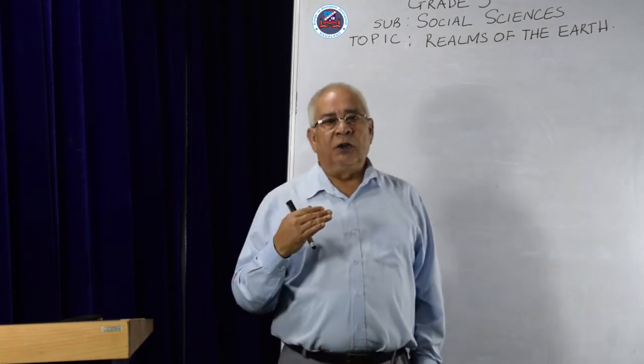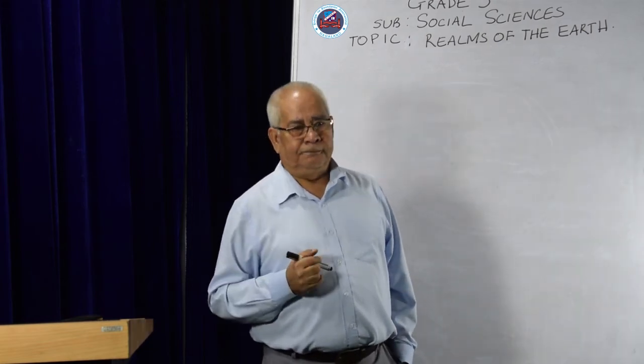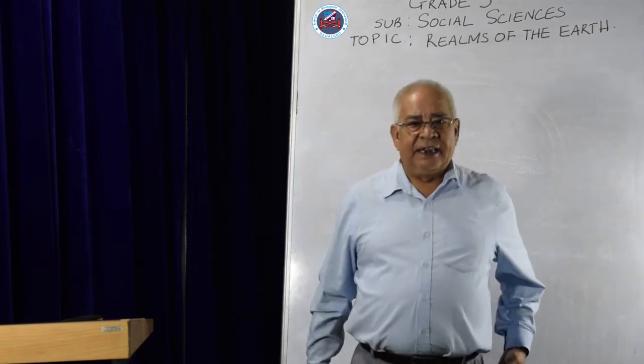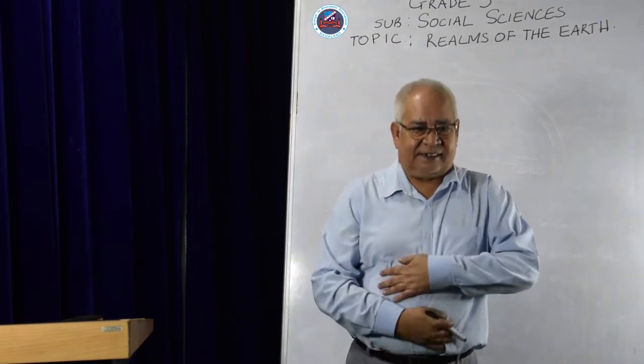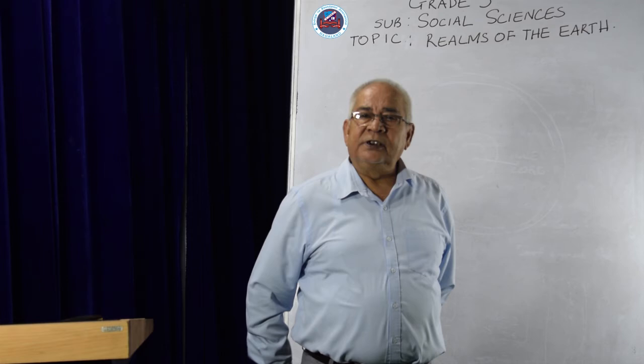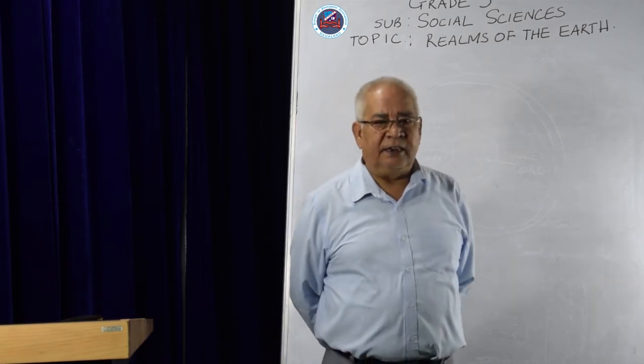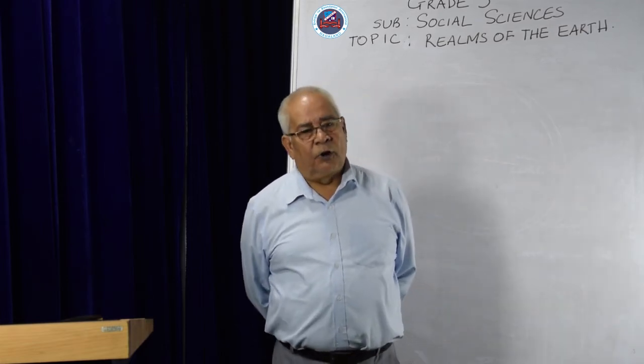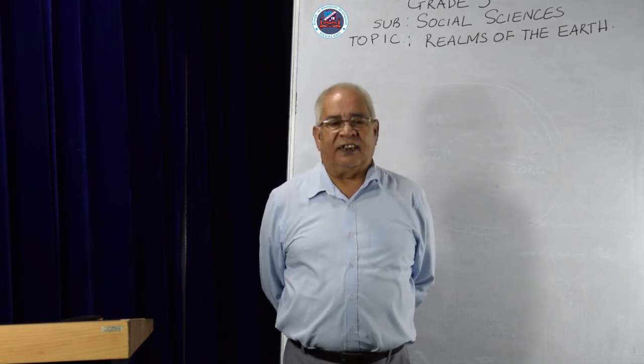Now we move on to the atmosphere. Atmosphere basically is a mixture of gases like nitrogen, carbon dioxide, oxygen, argon, water vapor, and various other gases.